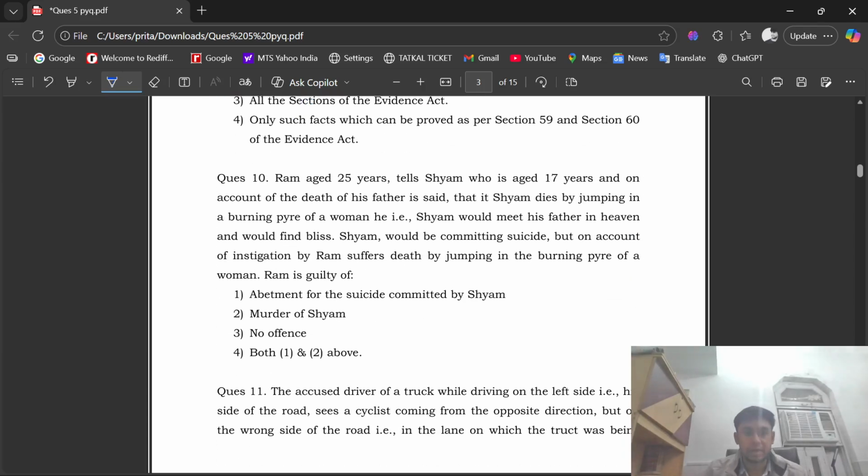Question number 10. Ram, aged 25 years, tells Sham, who is aged 17 years, and on account of the death of his father, that if Sham dies by jumping in a burning pyre of a woman, he, that is Sham, would meet his father in heaven and would find bliss. Sham would be committing suicide, but on account of instigation by Ram, suffered death by jumping in the burning pyre of a woman.